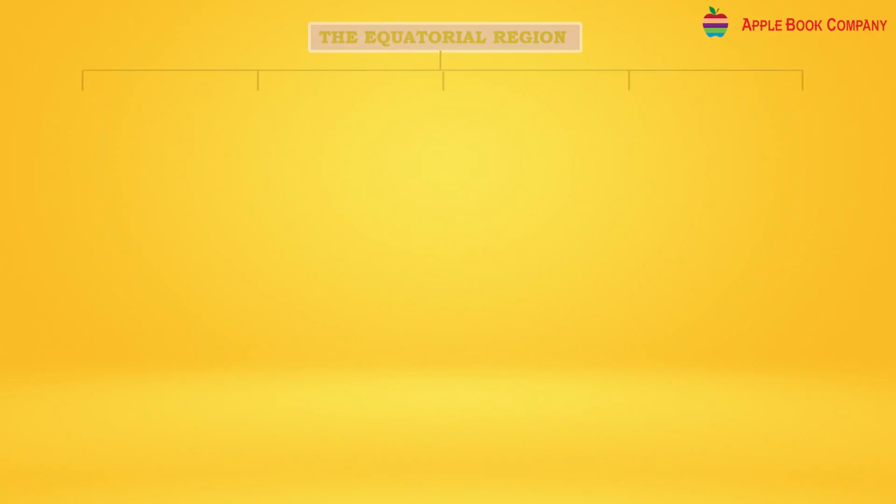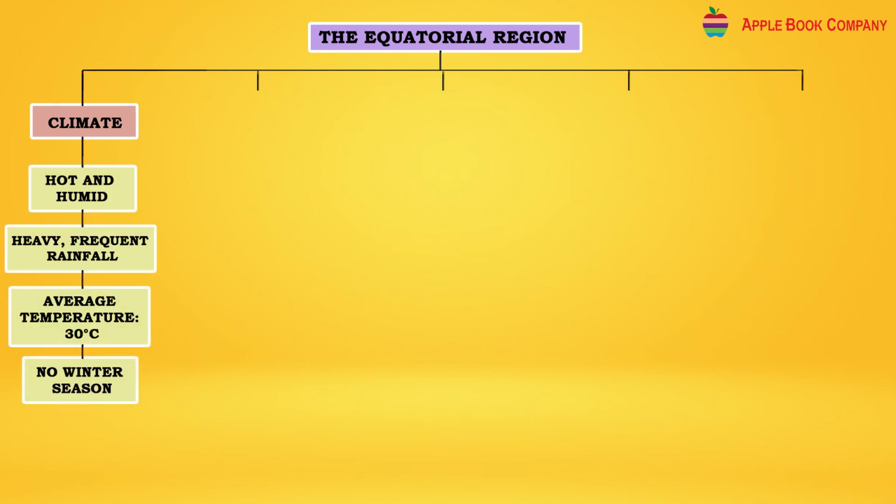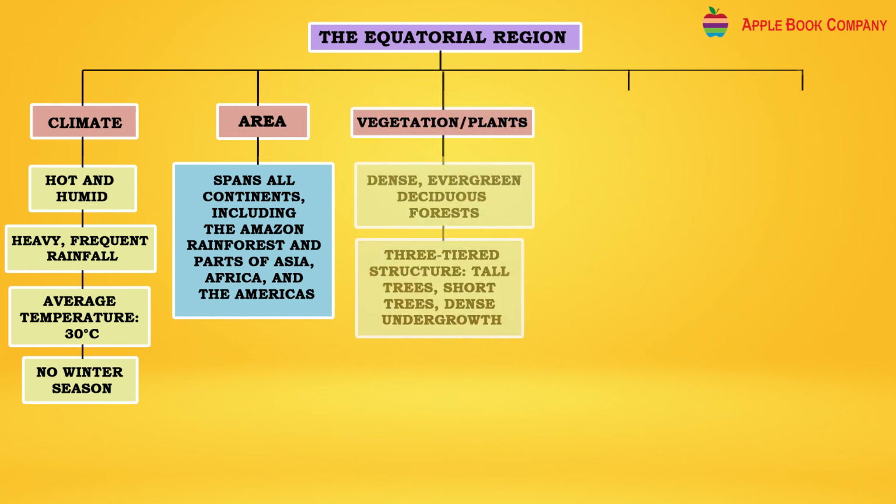Mind map. The Equatorial region. Climate: hot and humid, heavy frequent rainfall. Average temperature is 30 degrees centigrade. No winter season. Area: spans all continents including the Amazon rainforest and parts of Asia, Africa and America. Vegetation, plants: dense evergreen deciduous forest, three-tiered structure, tall trees, short trees, dense undergrowth.